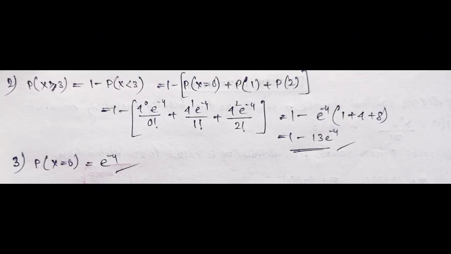In the second question it is asked the probability of 3 or more defective fuses, so here it will be P of x greater than or equal to 3, which comes out to be 1 minus P of x less than 3, which can be calculated. And the last question asks for no defective fuse, therefore here P of x equal to 0.